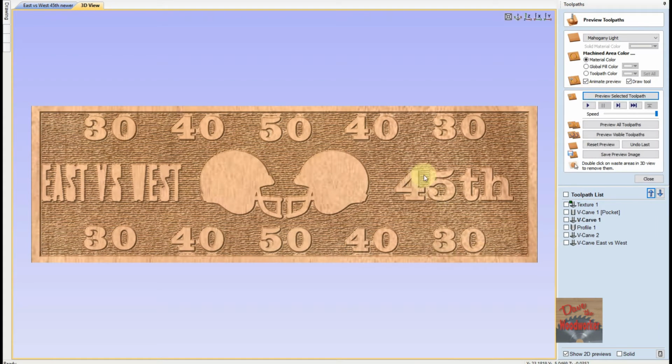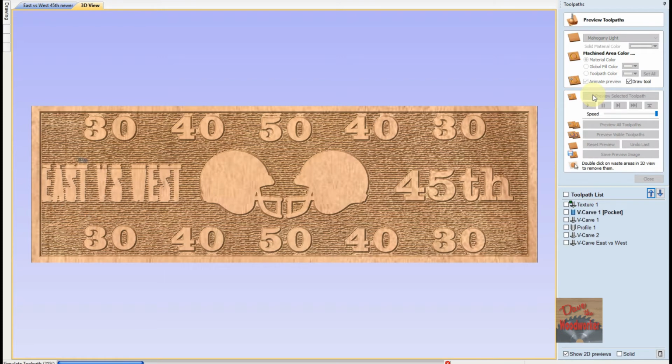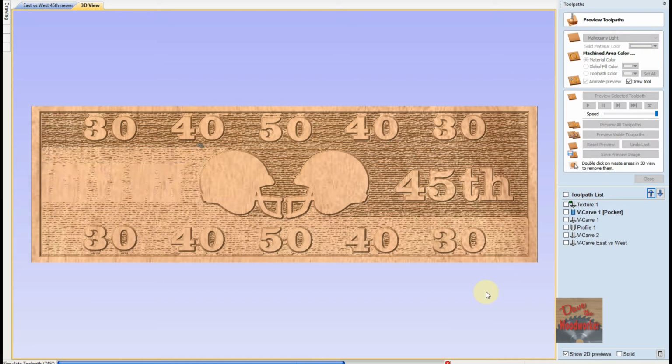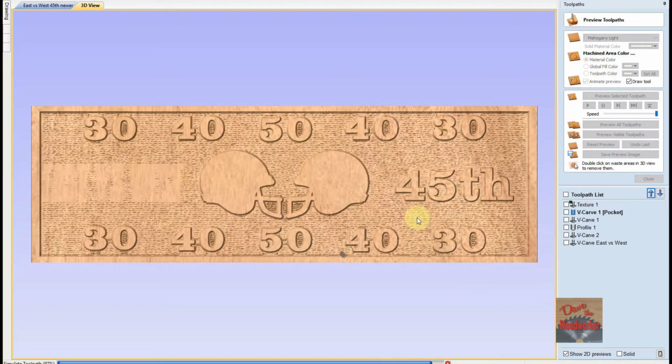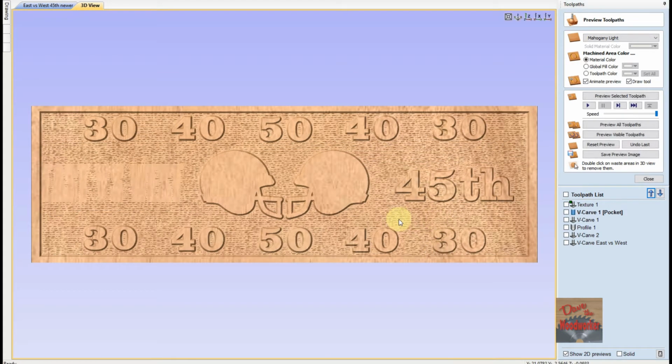You see it'll go around the outer edges and clean all of them up. Then I'll do the 1/4 inch pocket, and it'll go across where we did the texture, and just leave enough to leave a little texture on it. I think it cleans it up a little bit better by doing this.